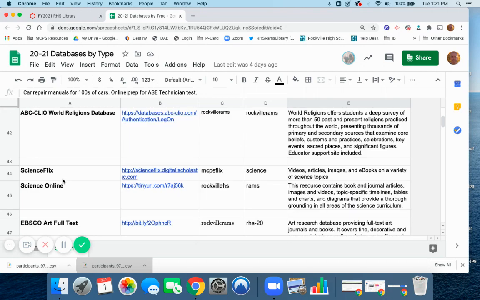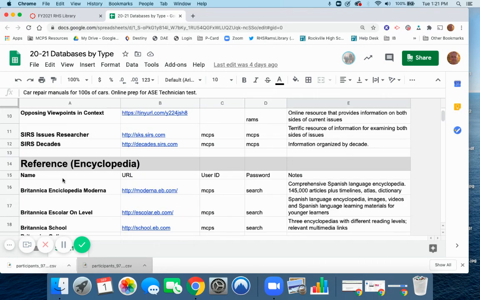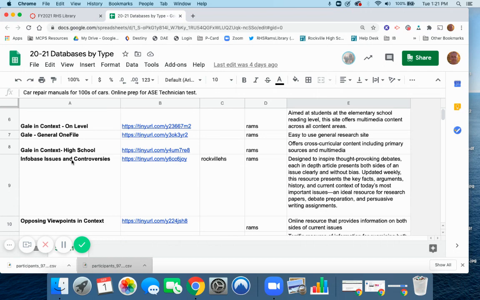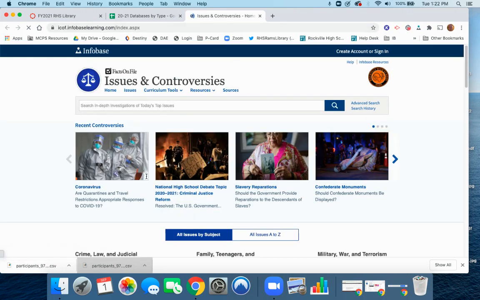Let's go back up, because today we are going to work with Issues and Controversies. Here is its URL. Here's the login information, Rockville HS, and then the password is RAMS, R-A-M-S. Let's get started. It's good that it opens up in another tab. You can go back if you need to sign in and go back to the login information without hitting the back button. Let's take a look at this homepage here.